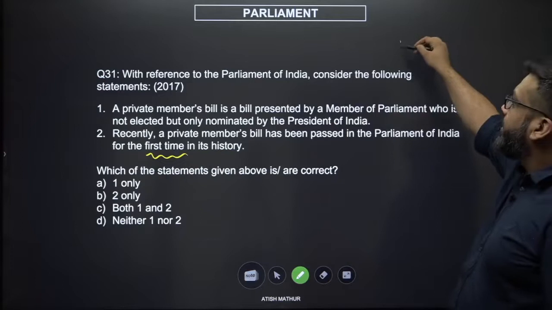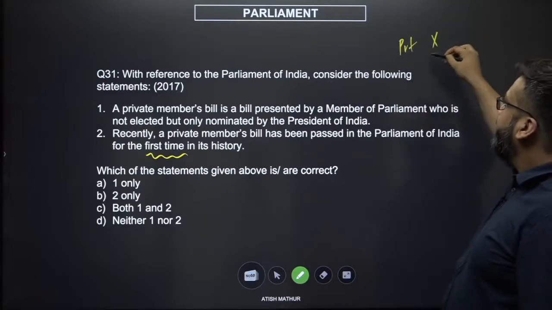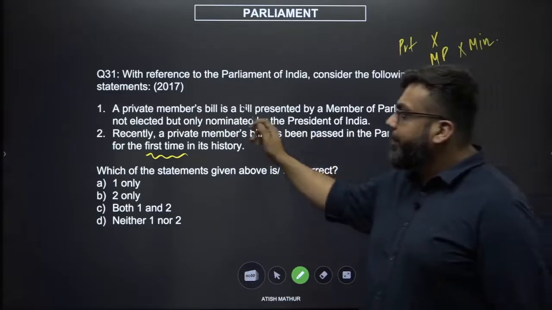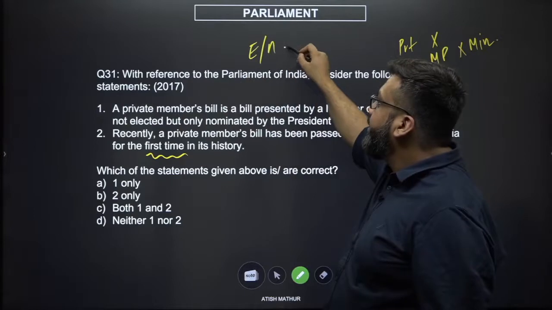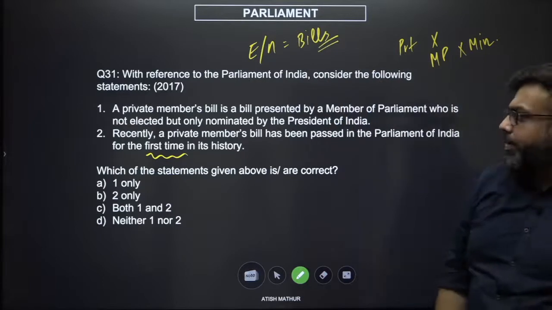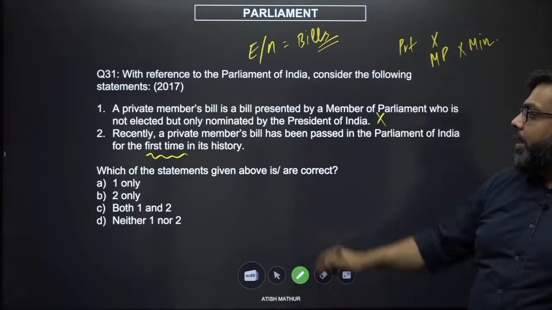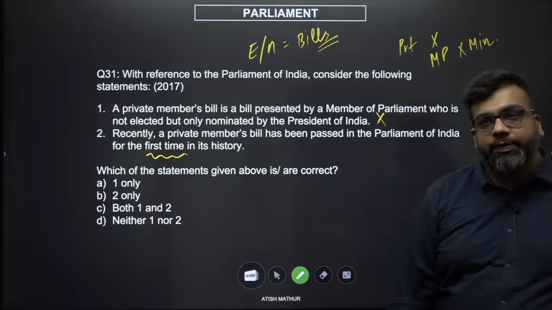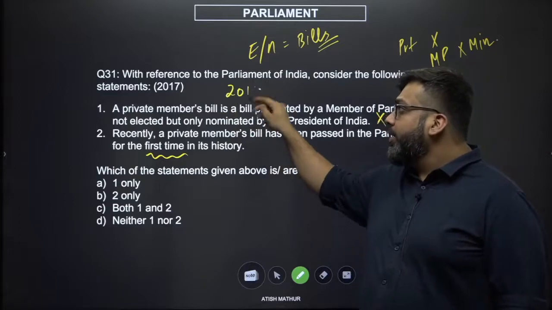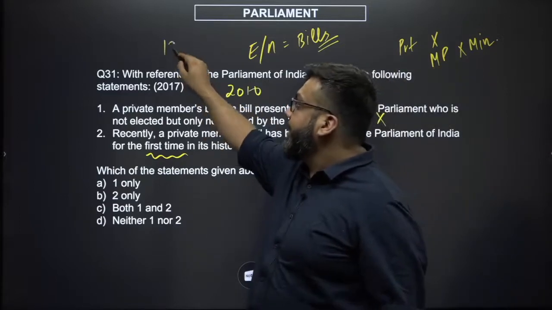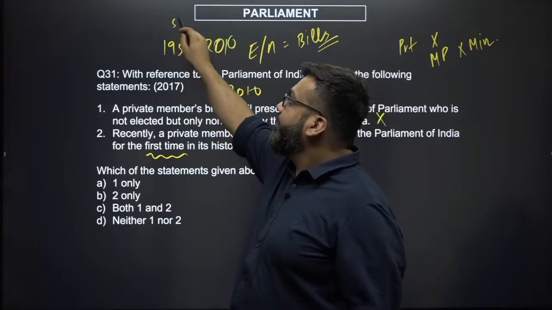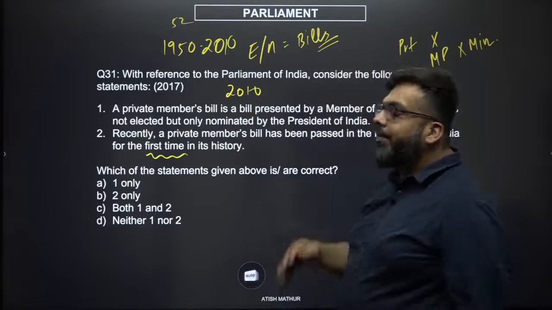So, any MP who is not a minister is a private member. You do not differentiate between elected or nominated members in terms of the bills that can be presented because that would be violating democratic mandate. This is wrong. Recently, a private member bill has been passed for the first time. This is 2017. Recently would be say 2010. So you're saying from 1950 to 2010, and say the first elections happened in 1952, ever since not a single private member bill has been passed.